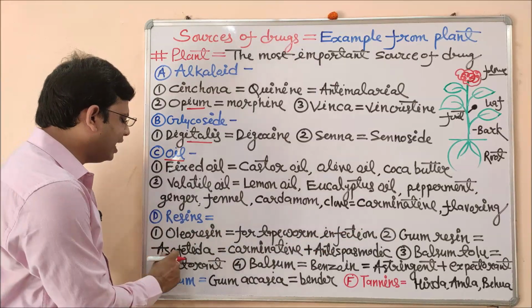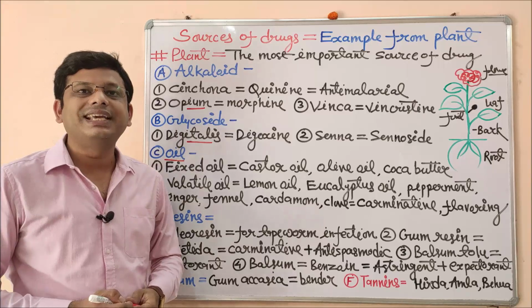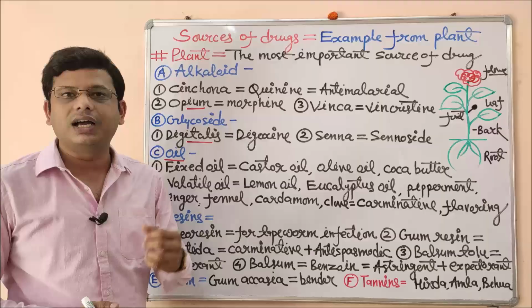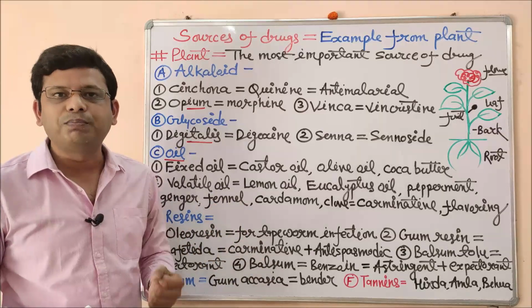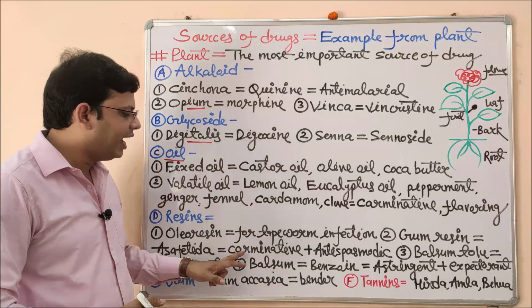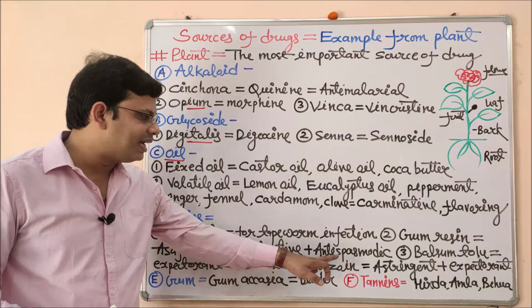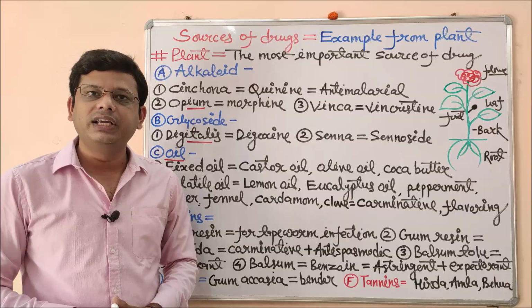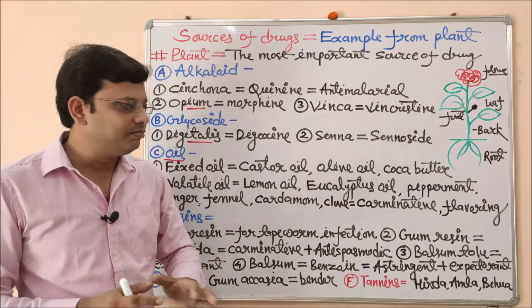Next one is gum resin. An example of gum resin is asafoetida, that is also known as hing in Hindi. These are important carminatives and are used in food or vegetables as a spice. They are used as a carminative as well as an antispasmodic. If you are having spasm in your stomach, then asafoetida will give you relief from this particular spasm.